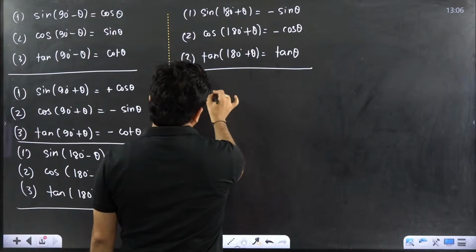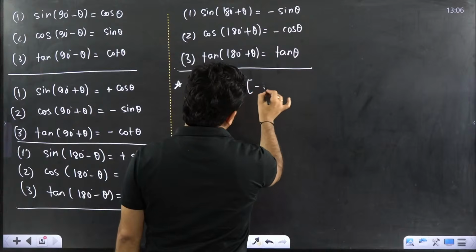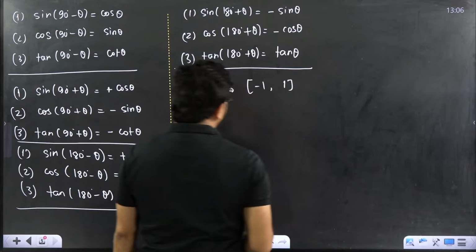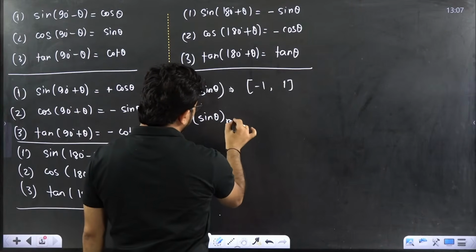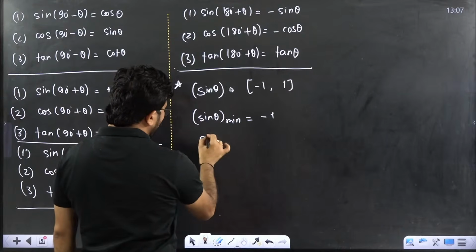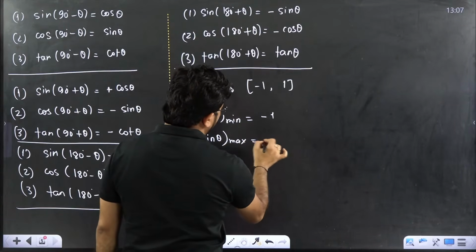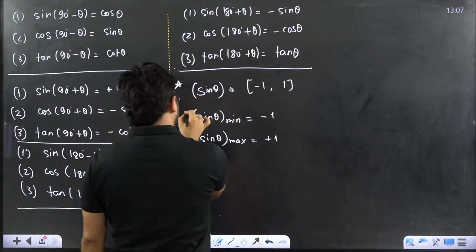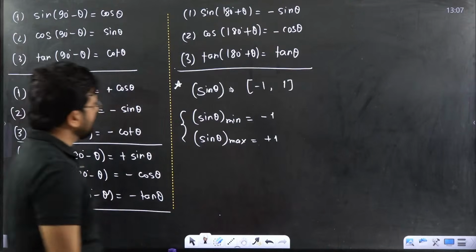Sin theta value actually lies from -1 to +1. What is the meaning of that? Because what is the minimum value of sin theta? What is the minimum value? Minimum value is equal to -1. What is the maximum value of sin theta? That is +1. Meaning is this: maximum value is +1. So sin theta value varies from -1 to +1. It has to be clear.